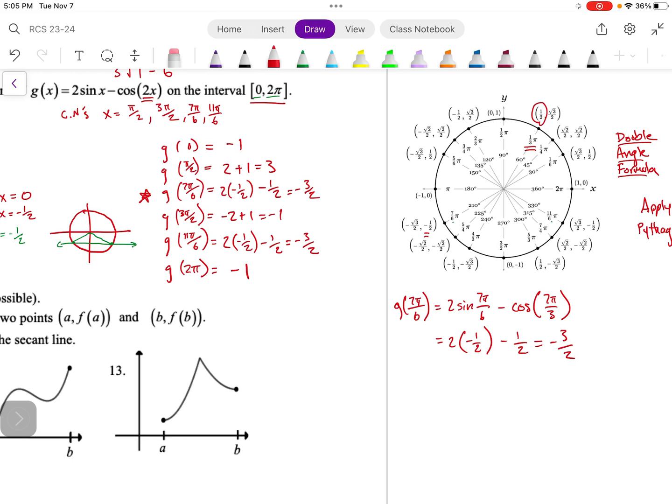Okay, so pulling all this together, our max of g is at pi halves. It's this 3 value, and our minimum of g is going to be at 7 pi 6 and at 11 pi 6, this -3/2 value. All right, you made it through number 10.